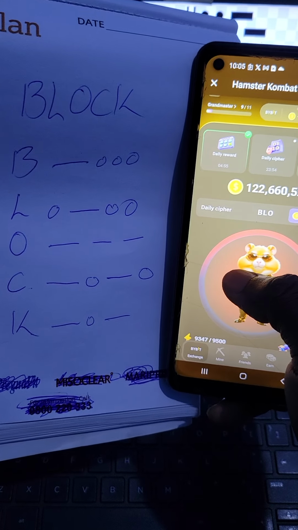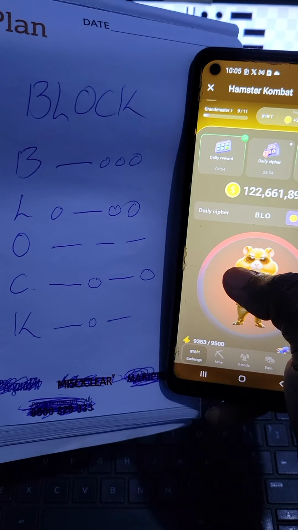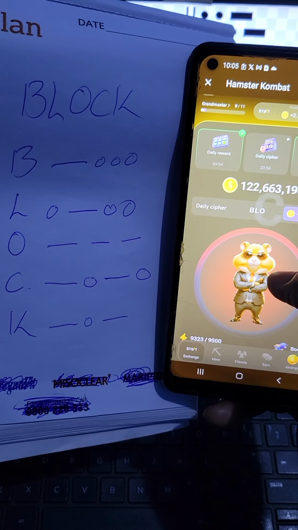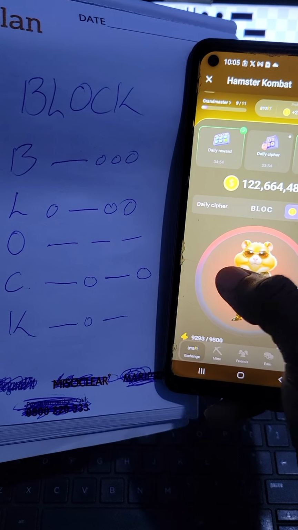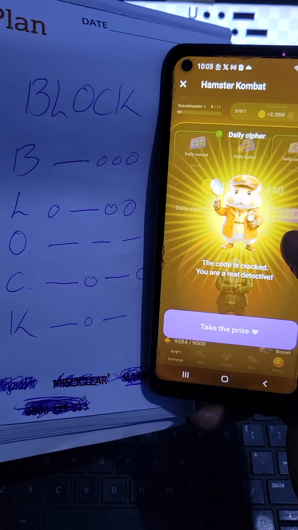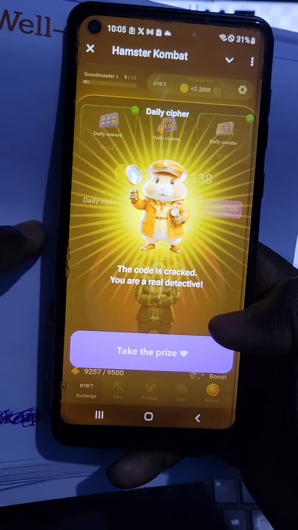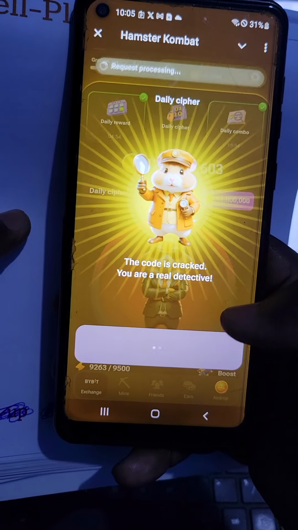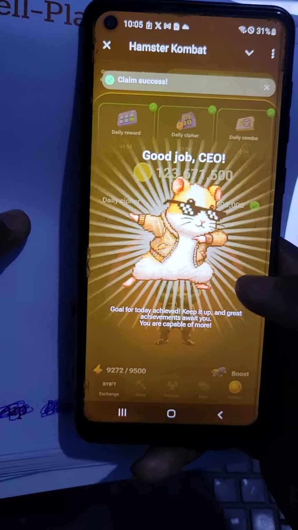Then C, long press, tap, long press, tap, that's C. Then K, long press, tap, long press, and the word is block. Lastly, click on take the prize and you'll be good to go.